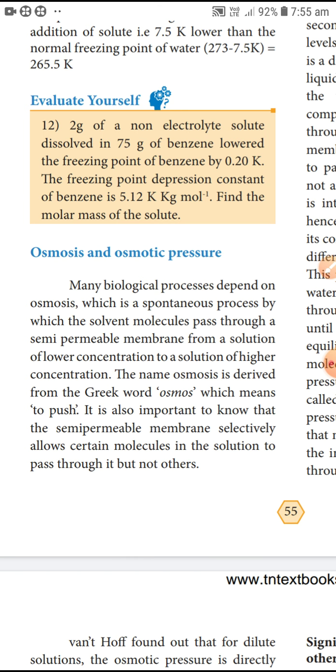The name osmosis is derived from the Greek word osmos, which means to push. It is also important to note that a semi-permeable membrane selectively allows certain molecules in the solution to pass through, but not others.